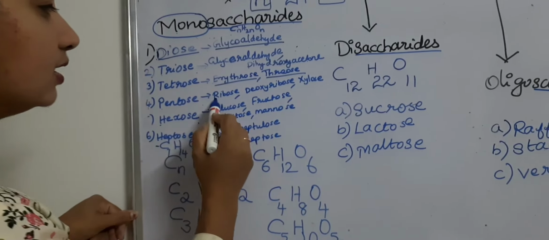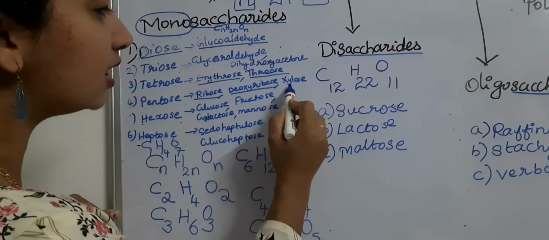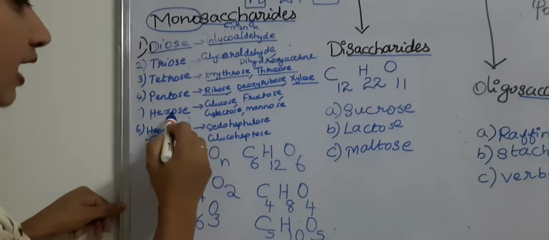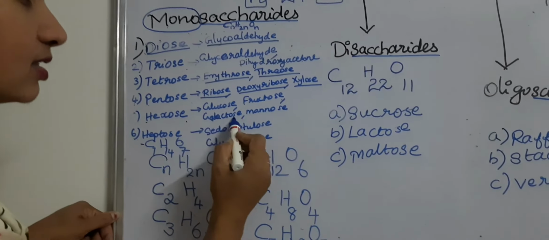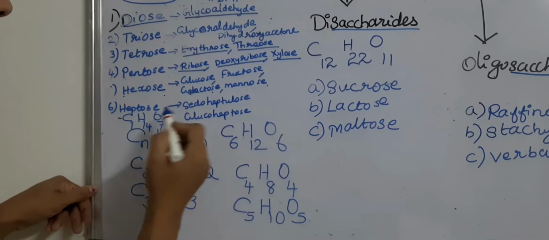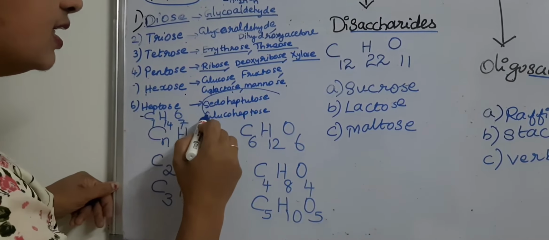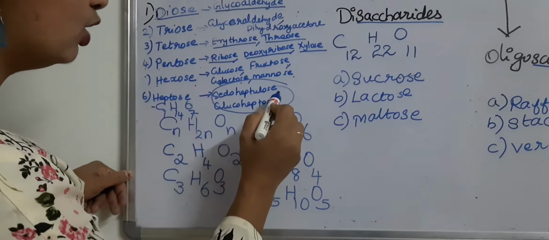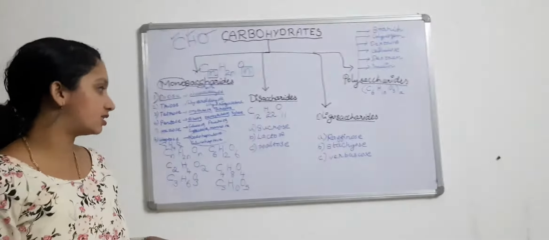For pentose, ribose and deoxyribose, and one more, xylose. For hexose, glucose, fructose, galactose and mannose. For heptose, two examples are given here: pseudoheptulose, glucoheptose. So these are the examples for monosaccharides.